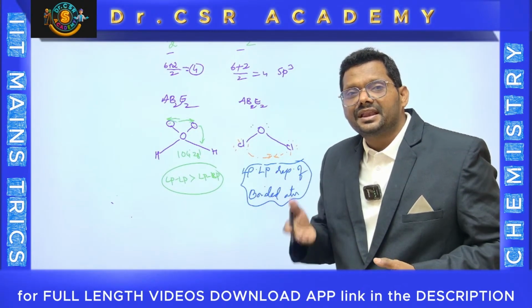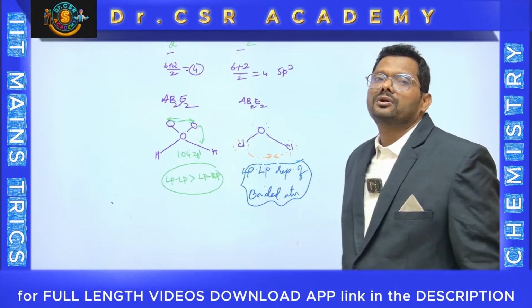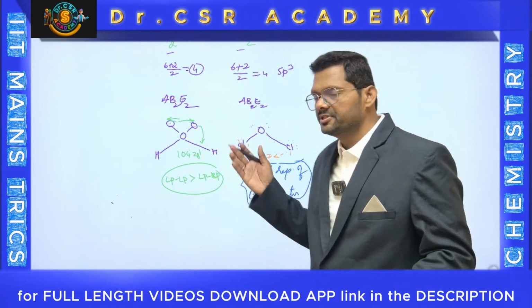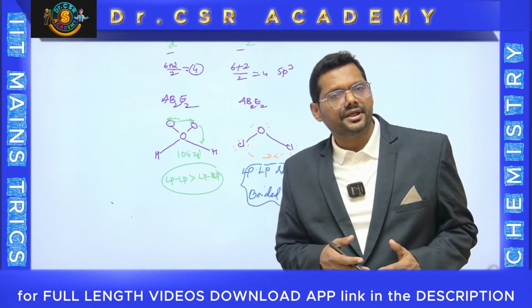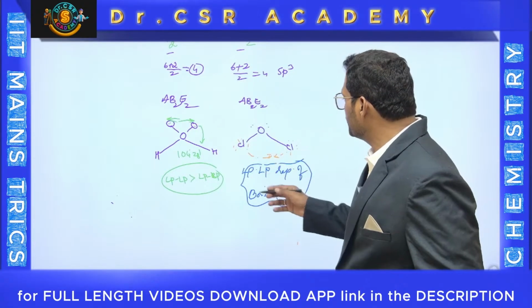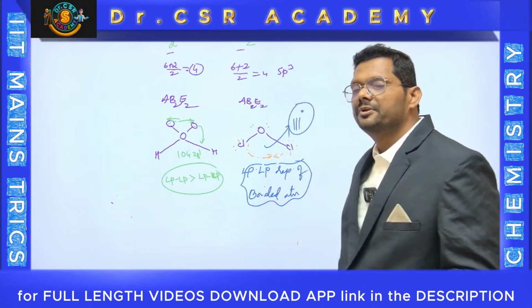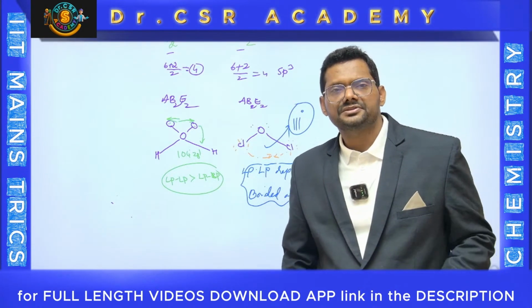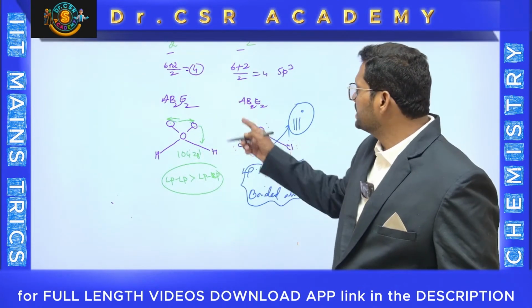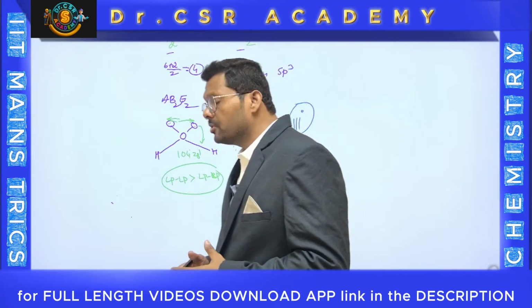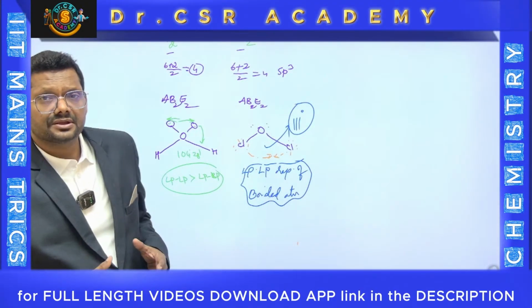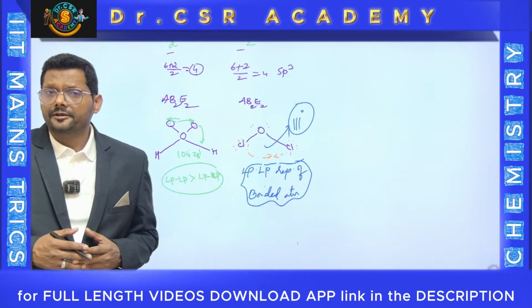Shockingly, it is greater than the reference value of 109 degrees 28 minutes for sp3 hybridization. But in OCl2, this value became 111 degrees. You can remember the value easily. That's the interesting thing: the bonded atoms' lone pairs also play a role in determining the bond angle.